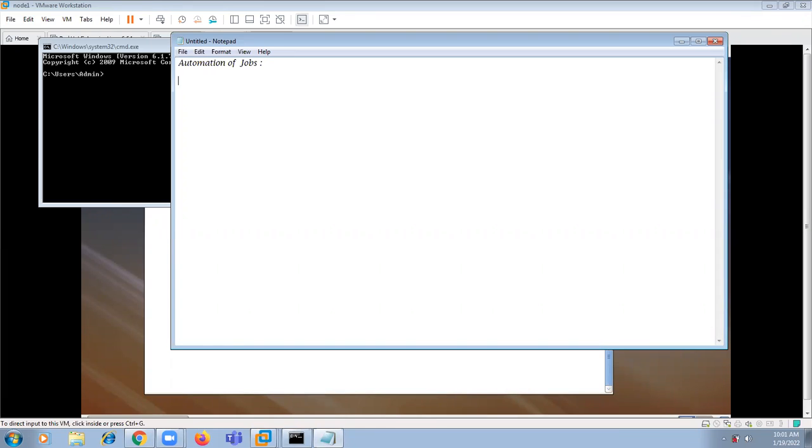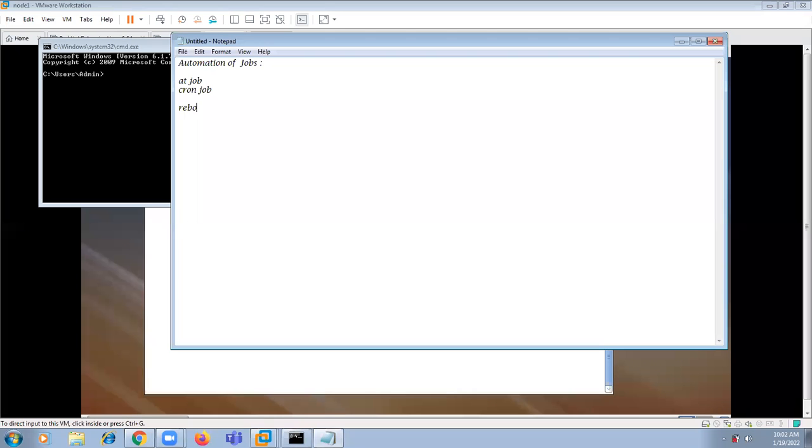So if you want to do that, what can you do? In these cases we need to automate things. For this automation, we can go for two types of automation of jobs. One is called at job, and the second one is called cron job. So what is a job? It is nothing but execution of a task.